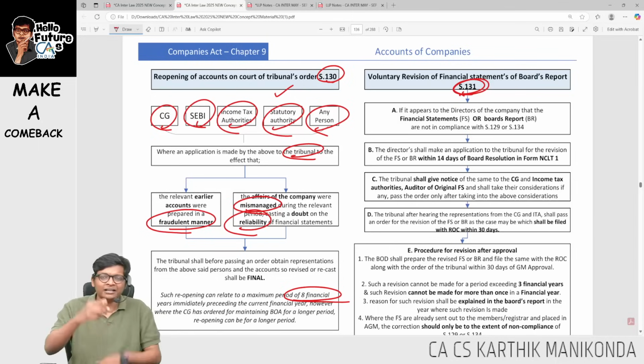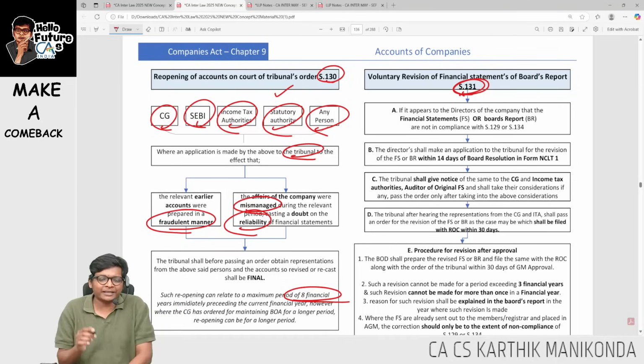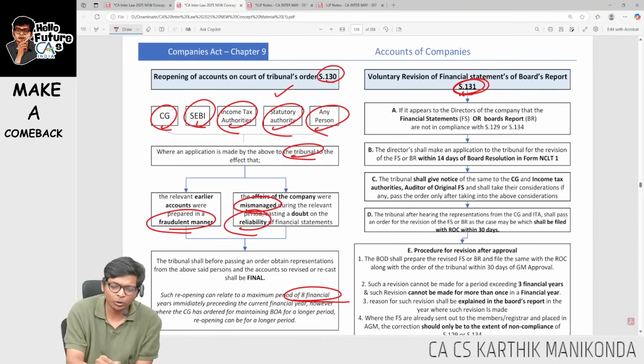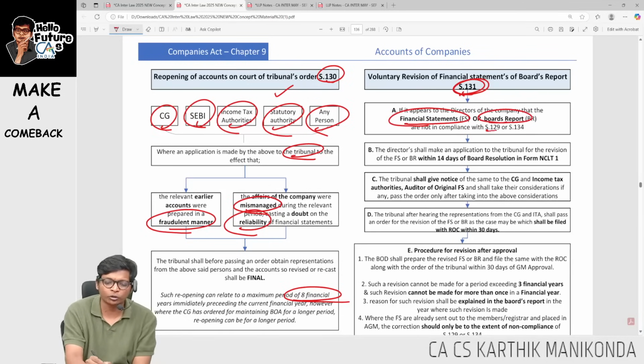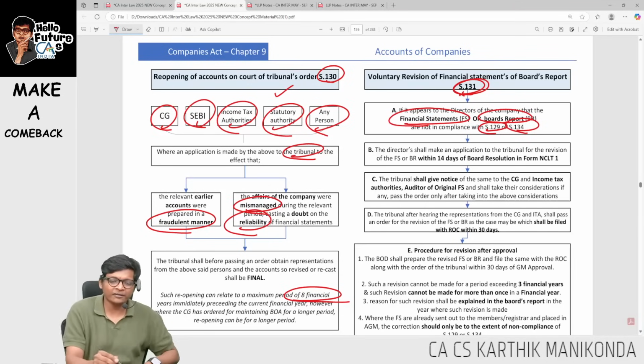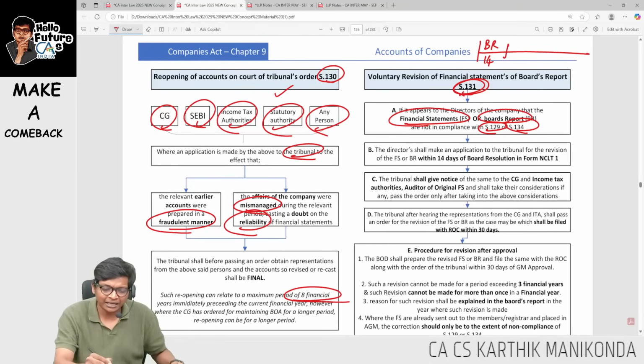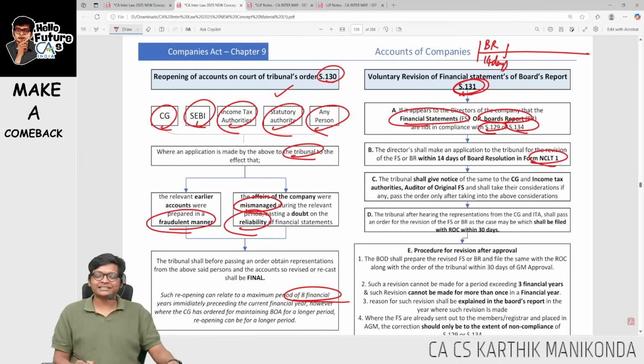What is 131? Others don't have to complain about me. I myself realize that something is wrong in my company's books of accounts and FS, in the financial statements or board report, basically under 129 or 134. Then what I will do, let me prepare a timeline. First I will pass a board resolution, and then within 14 days I will go to the tribunal with form NCLT 1.